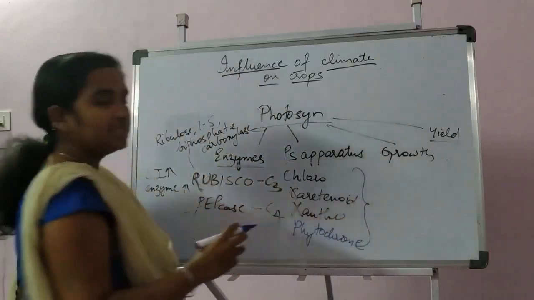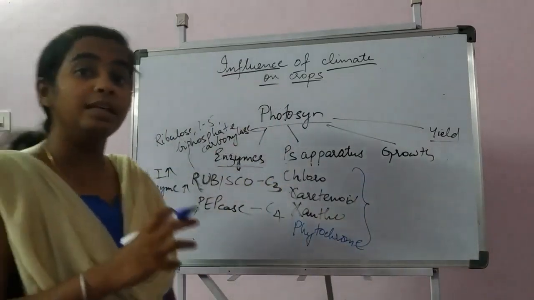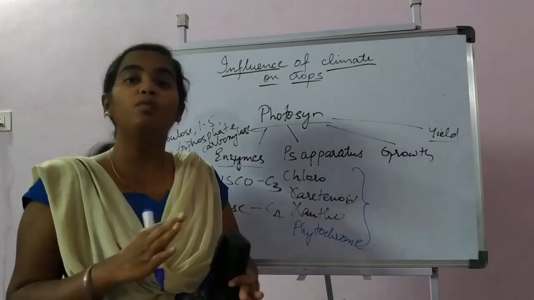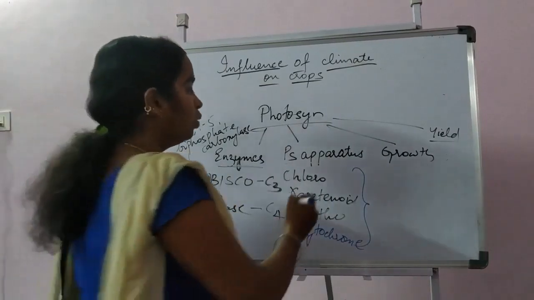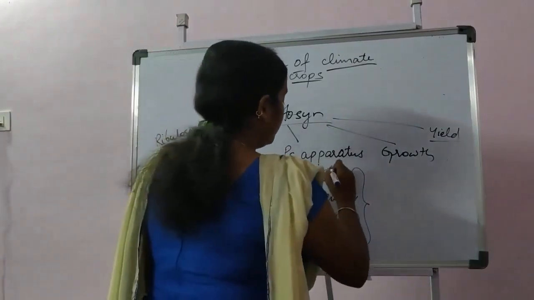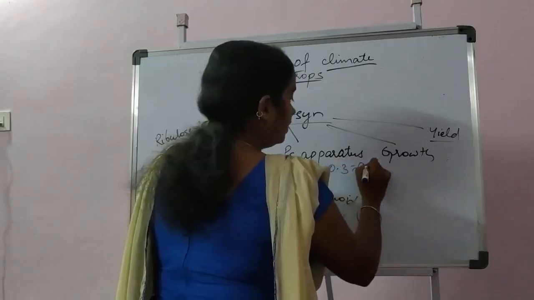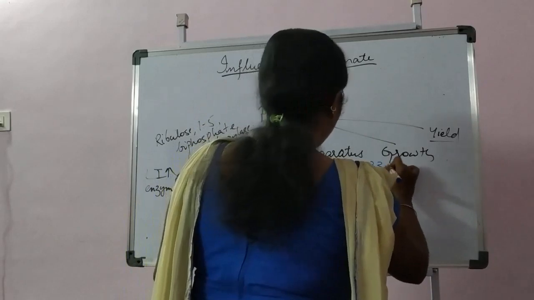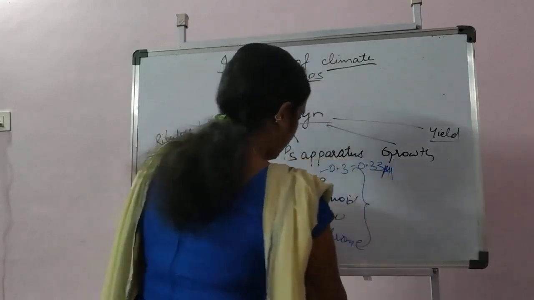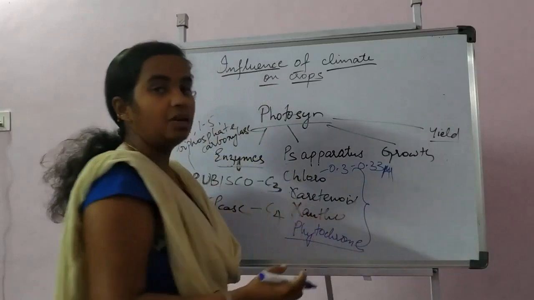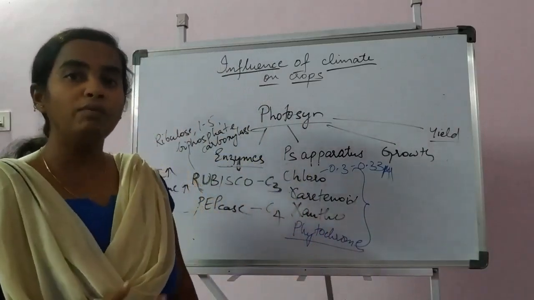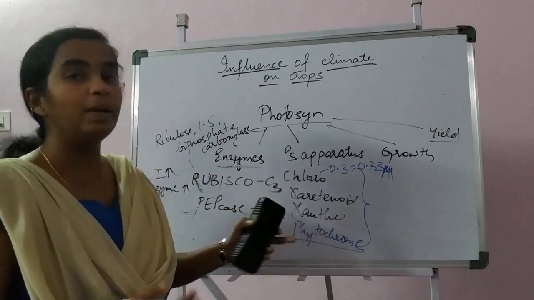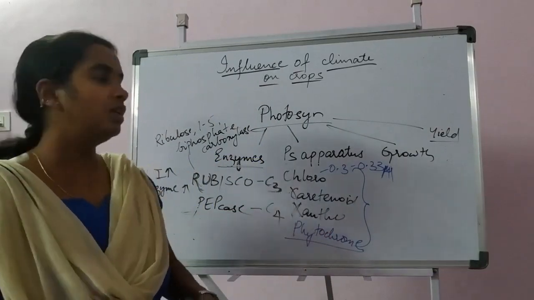These are various pigments present in the leaves, which are important for carrying out photosynthesis in the plant. Chlorophyll production is between 0.3 to 0.338 micron, and phytochrome, xanthophyll, carotenoid are also involved in photosynthesis. So as the light intensity increases, the pigment production will also increase in the plant.